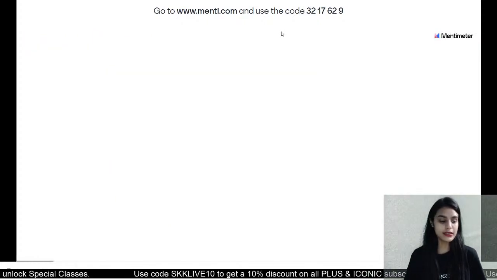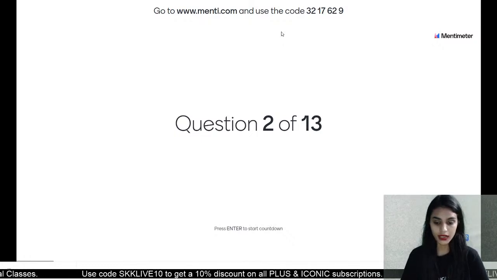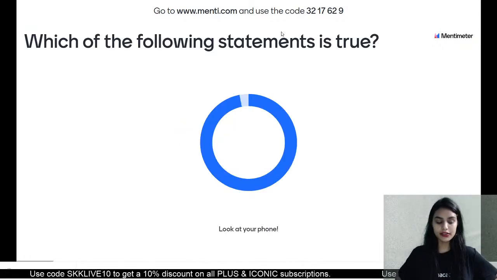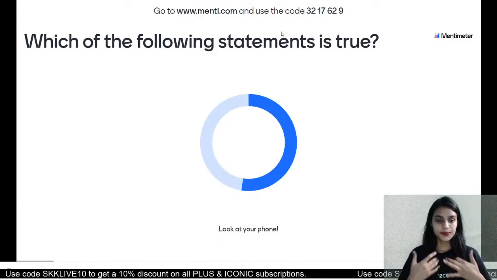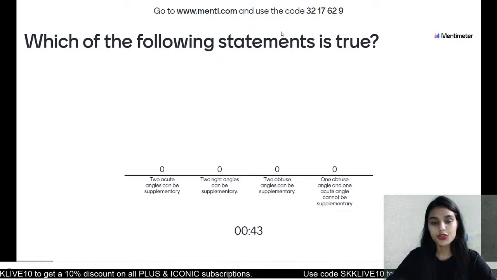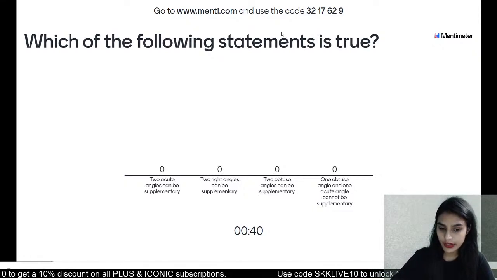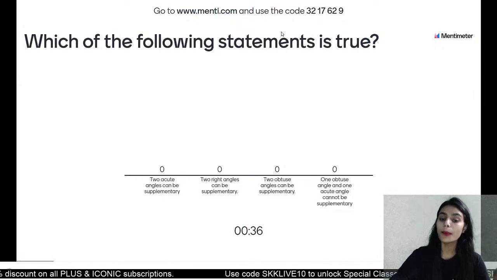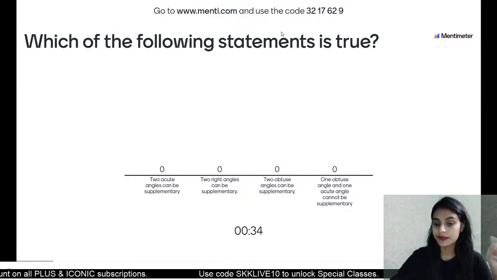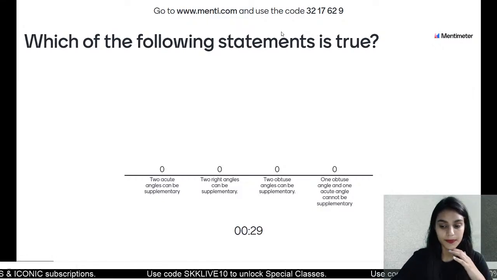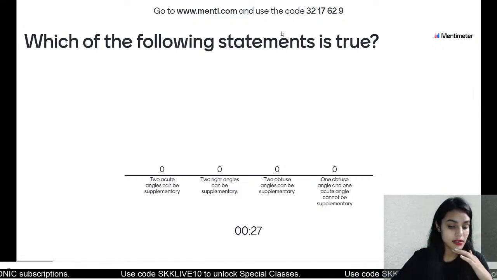Chalo, question number 2 is here. All the best, guys. The question is on your screens. Which of the following is a true statement? Two acute angles can be supplementary. Two right angles can be supplementary. Two obtuse angles can be supplementary. One obtuse angle and one acute angle cannot be supplementary. All the best.